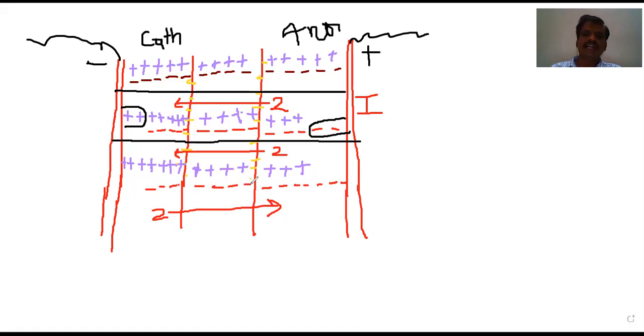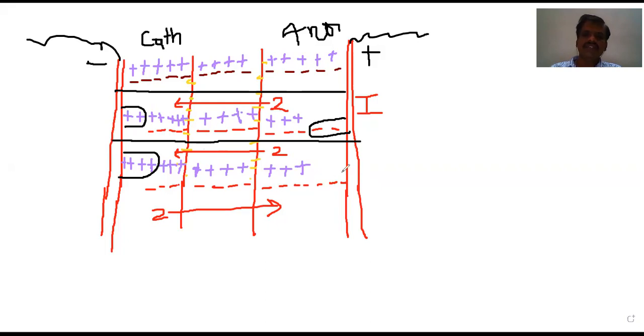Therefore, how many ions are going to get deposited? Can anybody type in the chat box? In the cathodic compartment, how many are going to get deposited? The excess cations other than the neutral means 4 are deposited. 4 are deposited here. Am I correct, students? The 4 cations are getting deposited at the cathode, and similarly, at the anode, how many are getting deposited? That excess other than the neutral.